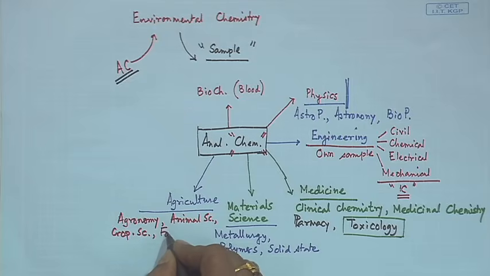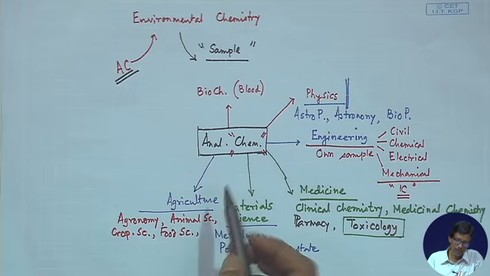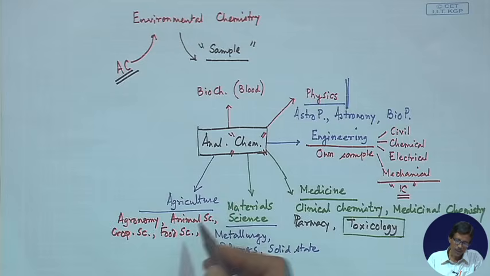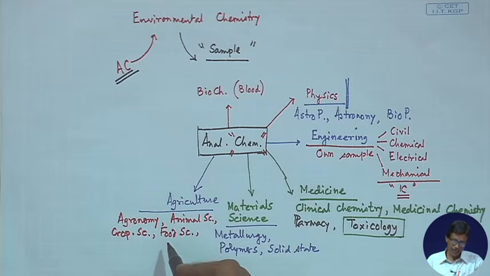Then as I told you in our previous class, food science can be benefited from a typical knowledge of analytical chemistry, where we can analyze the food material from its corresponding content of nitrogen, that means the content of corresponding protein.